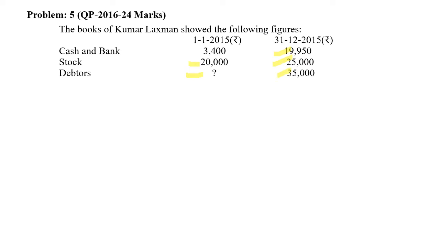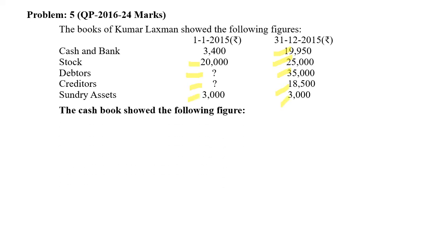Closing balance 35,000. Then creditors, again a question mark. That means we have to identify the opening balance of creditors by preparing the total creditors account, and in the total creditors account the opening balance will be a balancing figure. Closing balance 18,500. Sundry assets 3,000, no changes, 3,000 rupees. The cash book showed the following figures.